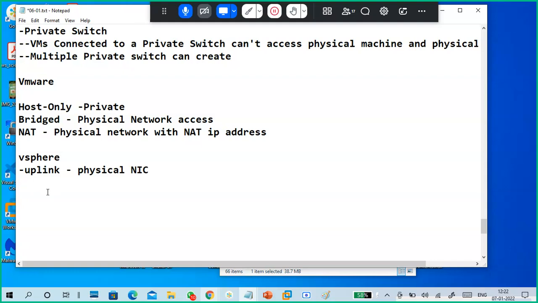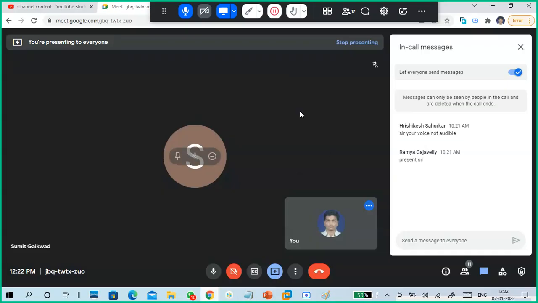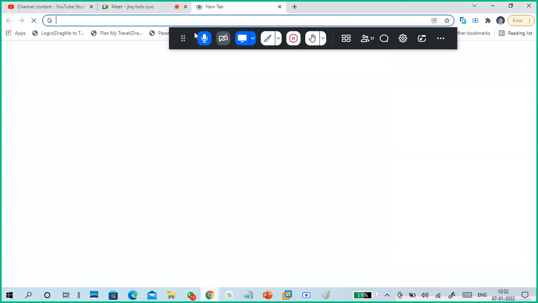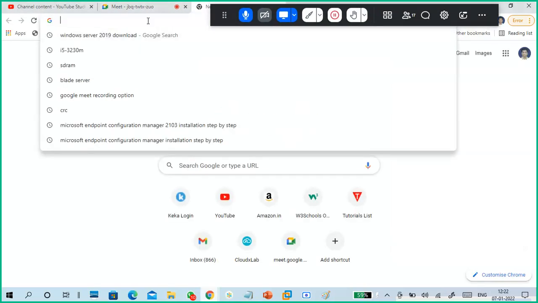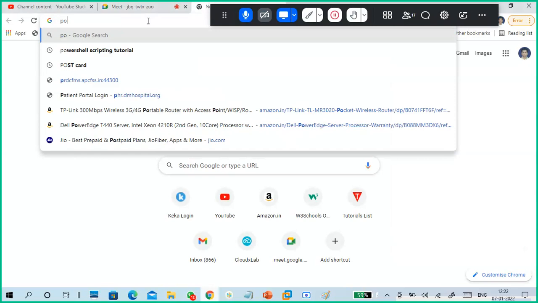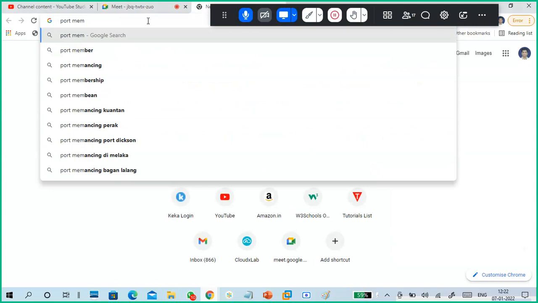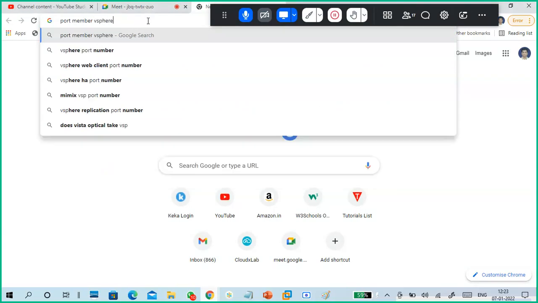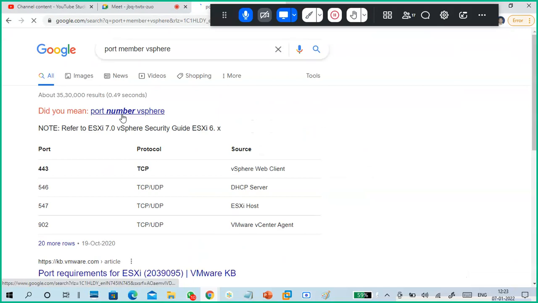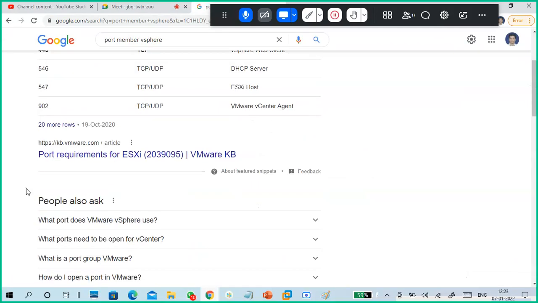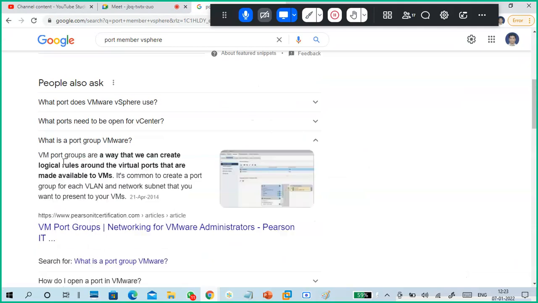But there is something always, like VM ports. If I switch on, it will take so much time. Port member, not number, member, not this one, not this one. Port group.